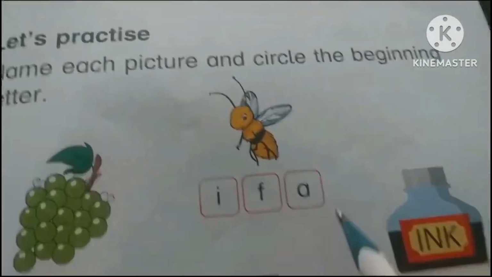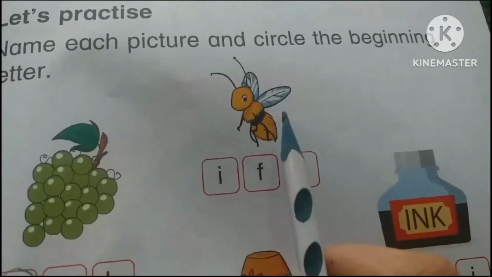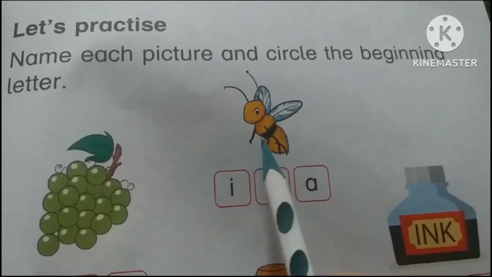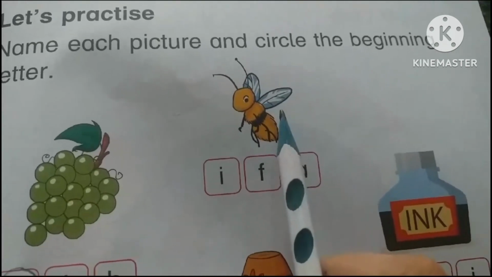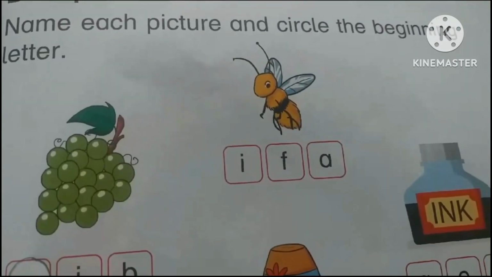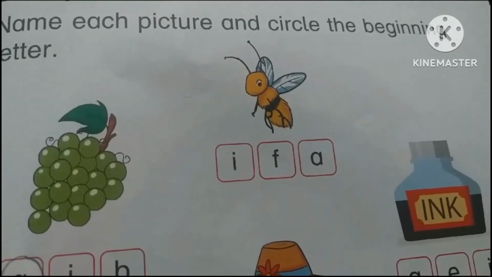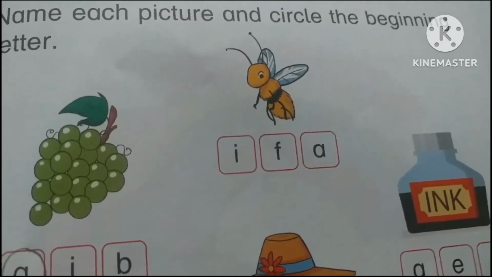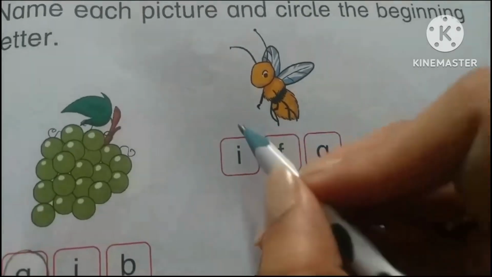Okay. What is this? This is an insect. What is the first sound of insect? It's I. Insect. And I is the beginning sound of I.